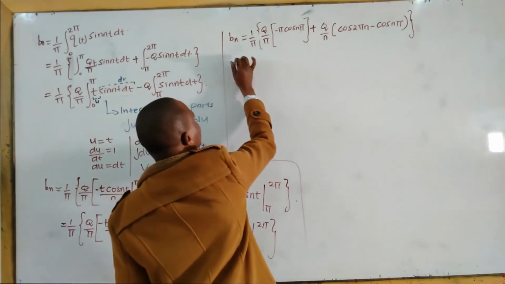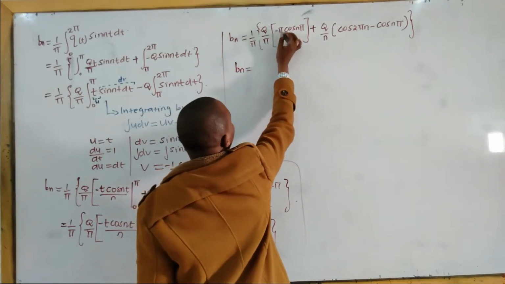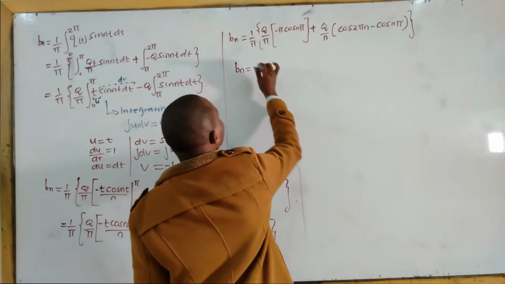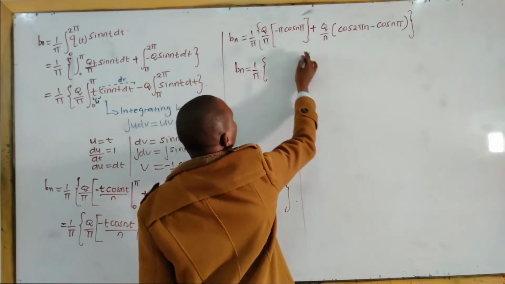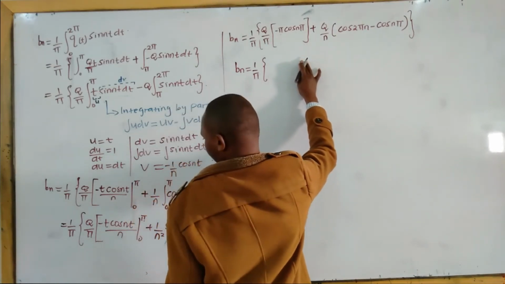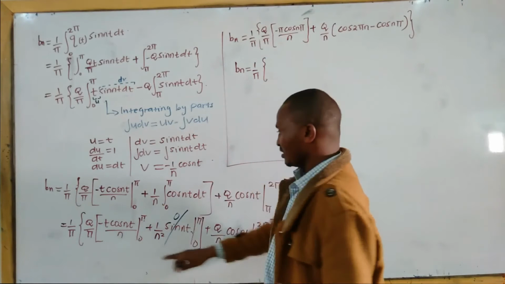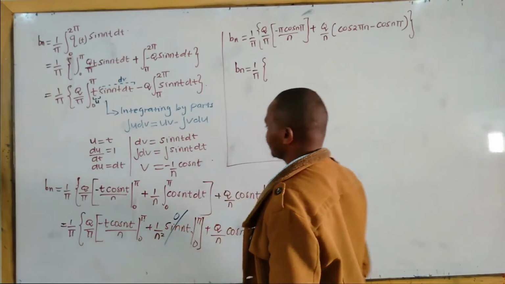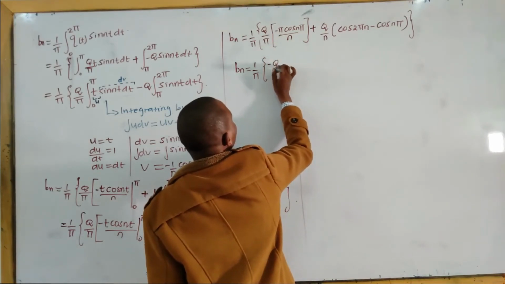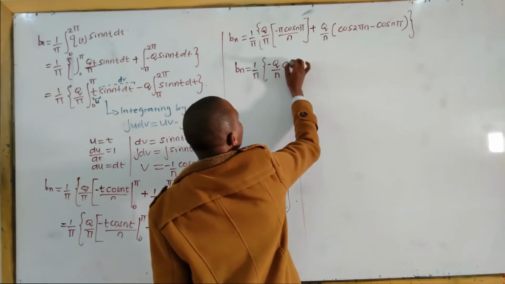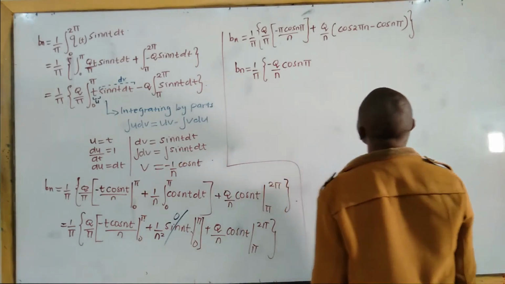So we have here is equal to 1 over pi. This pi and pi will cancel out to give you negative 1. This one has 1 over n, and this 1 over n, so cancelling out will give you negative q all over n cos n pi.